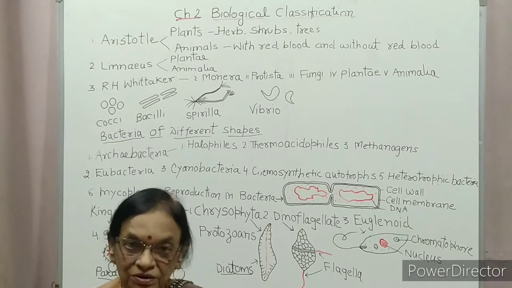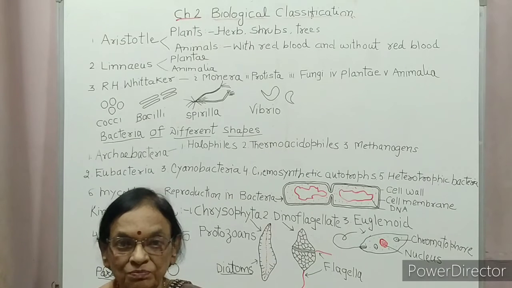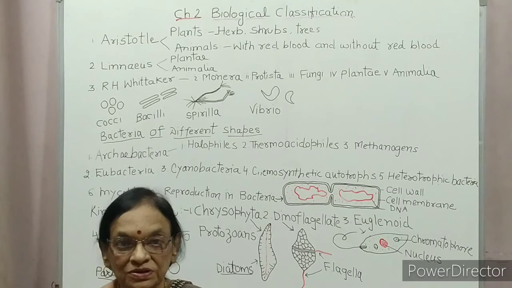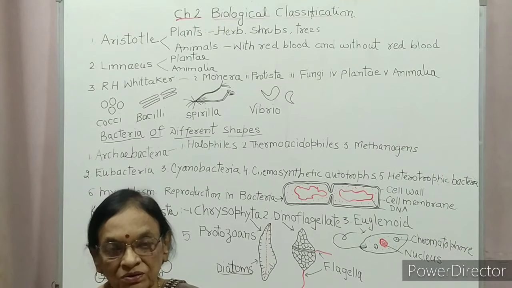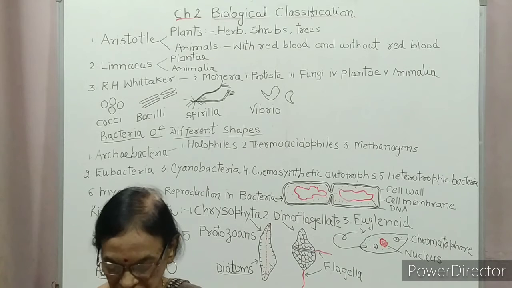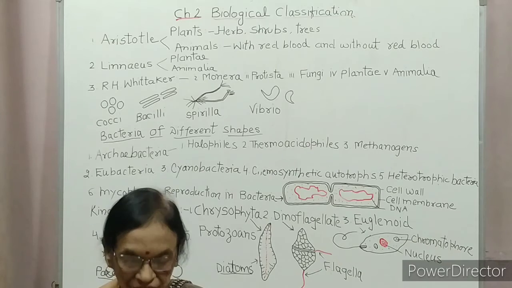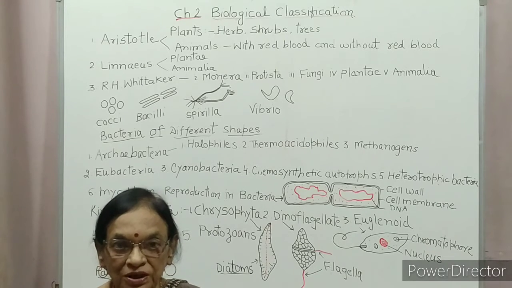Cell wall: non-cellulosic in Monera, present in some Protista, present without cellulose in Fungi, present with cellulose in Plantae and absent in Animalia. Nuclear membrane is absent in Monera.